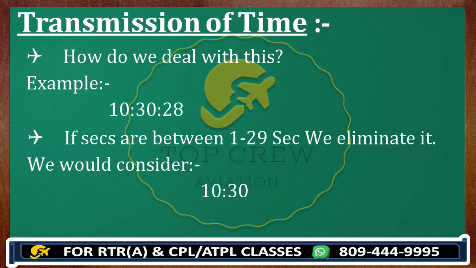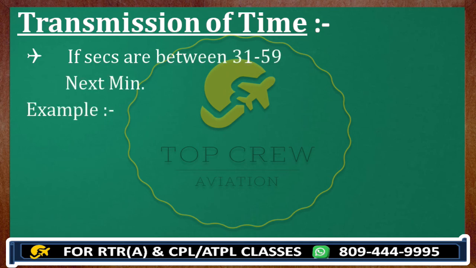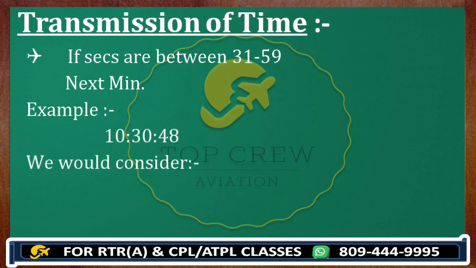And how do we call this? 1030. Alright. Next, if your seconds are between 31 to 59 seconds, then we do consider the next minute. Example: 103048, we would consider 1031, guys. So this is how we deal with this.